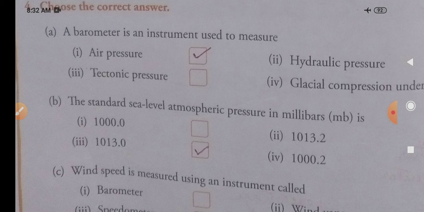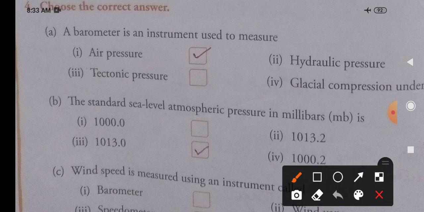Now I would like to tell you how to write this in your notebook. There is no need of writing all the unnecessary options. You just write it as if you are doing "name the following." Name the following means you write the statement, give a hyphen, and write the correct option by the side. So: a barometer is an instrument used to measure, hyphen, air pressure. Got it? Like that, please try to learn to write the answers in your notebook.